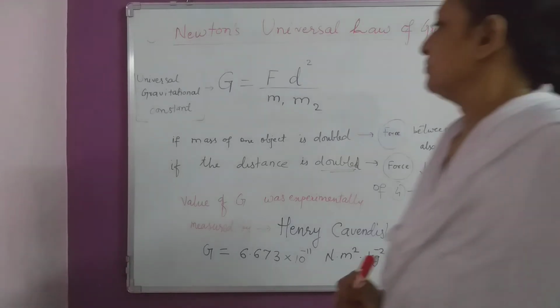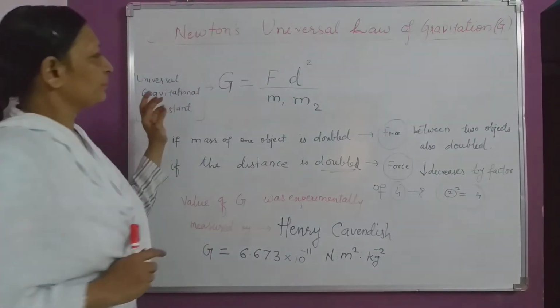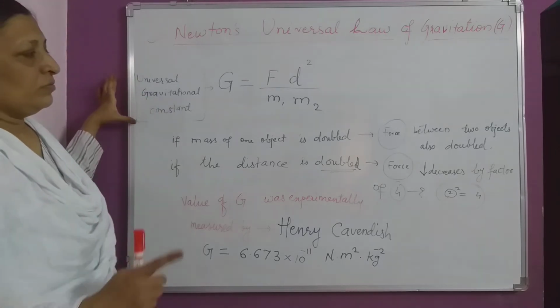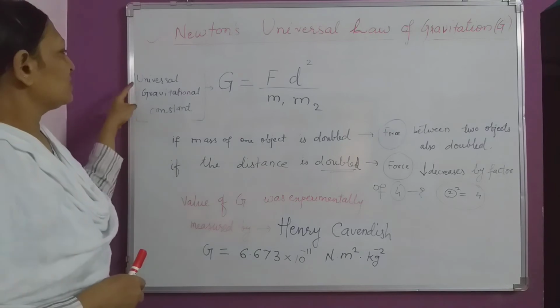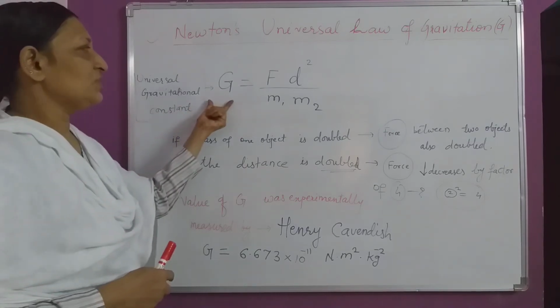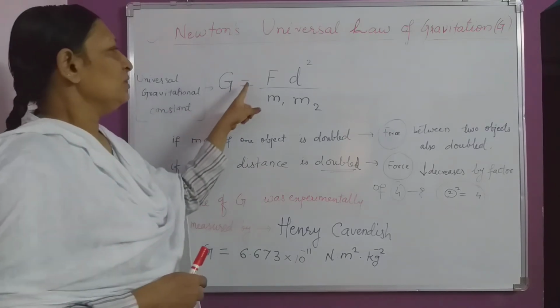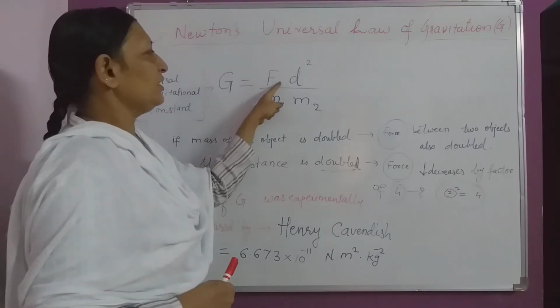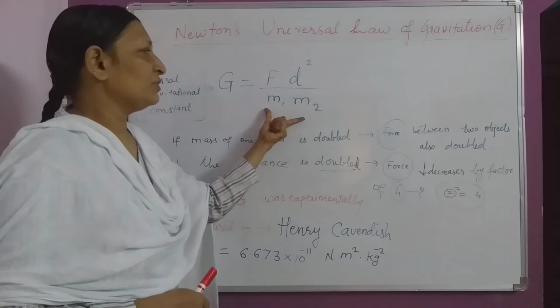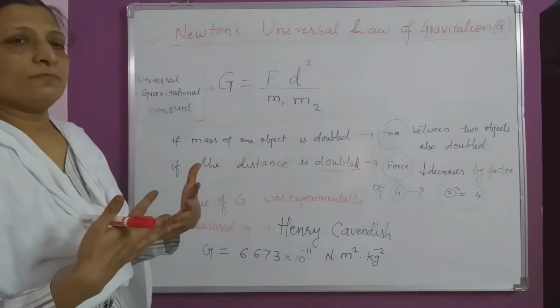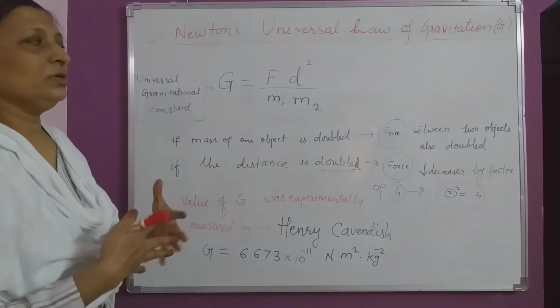So dear students, let's proceed further. From the last discussion, we found the universal gravitational constant, that is G. We derived the expression G is equal to force into square of the distance upon the product of the masses of the two objects which are applying forces of attraction to each other.